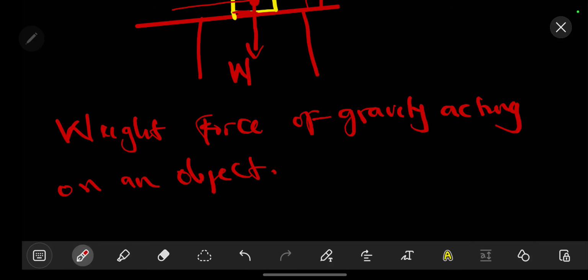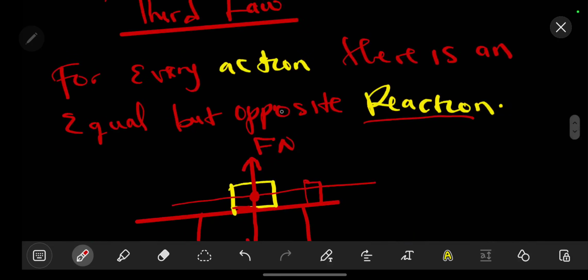Now, when we look at other things, a common question is, we know that for every action there is an equal but opposite reaction.